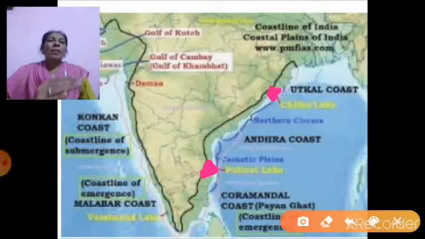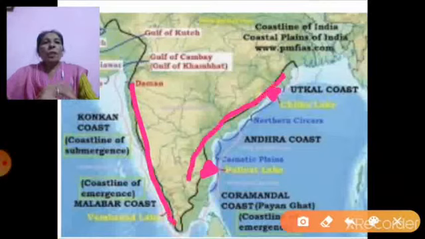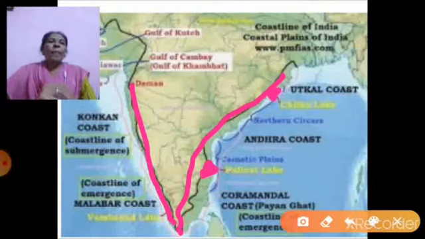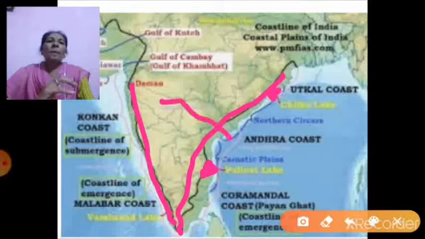And the next thing is that western coastal plains are narrower compared to the eastern coastal plains, because most of the rivers, especially the rivers like Krishna, Kaveri, Godavari and Mahanadi, flow in the eastern direction.